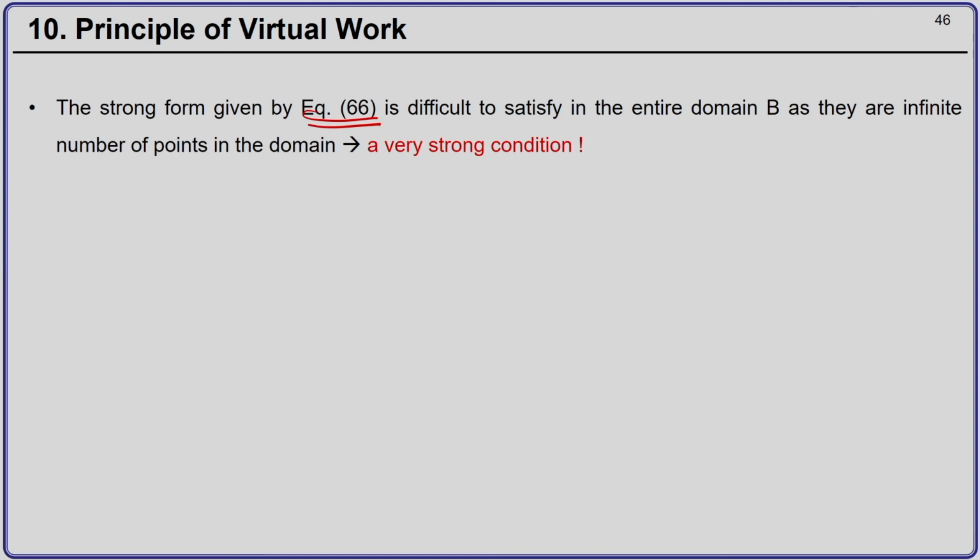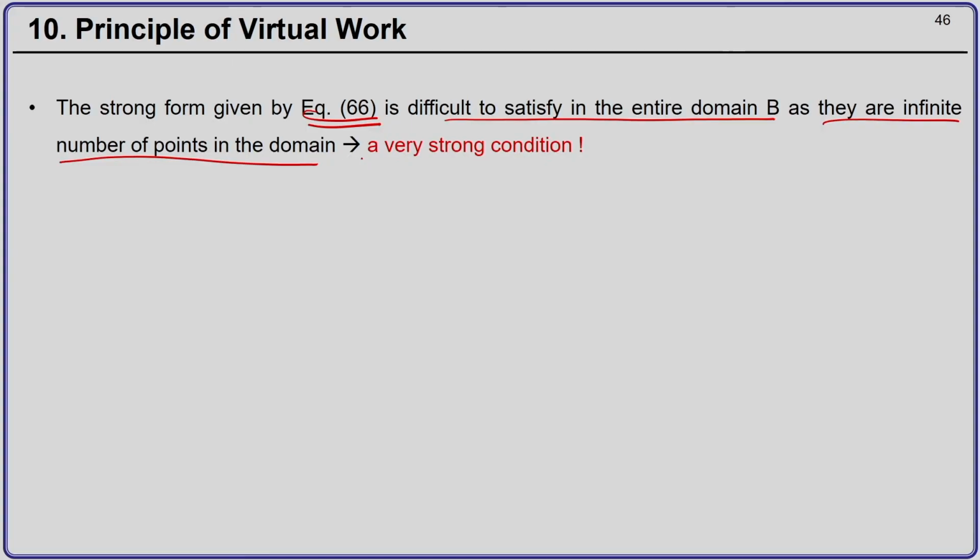It is strong form because it is very difficult to satisfy this condition over the entire domain of the body, as there are infinite number of points where you will be required to satisfy this equation. So, the strong form is for all points x which belong to the body B. If you are solving the strong form, then you should get a solution such that the equation given by equation 66 is valid for all the points,